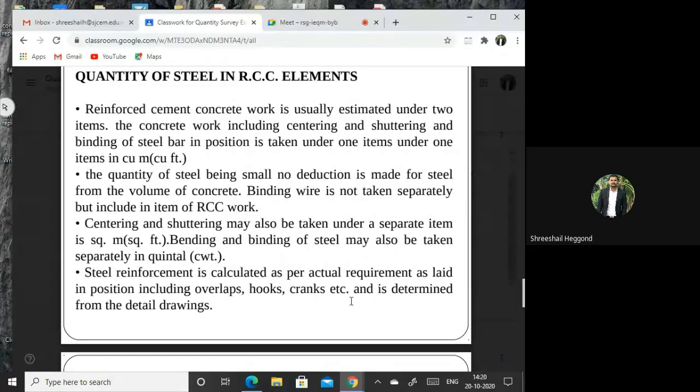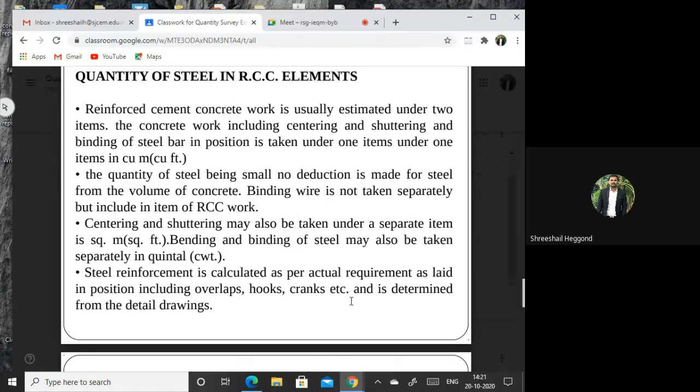Next is centering, and centering may also be taken under a separate item in square meter or square feet, because the thickness of the centering will not be considered, only the area, which will be mentioned in terms of square meter or square feet. Bending and binding of steel may also be taken separately in terms of quintals. That will be counted in terms of quintals.